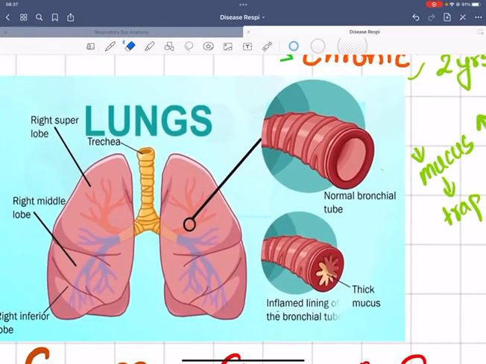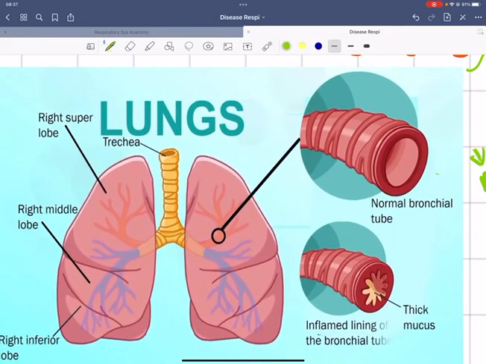This is the lungs, and we have the bronchi here. This is the trachea, and this is the bronchi, right? The bronchi branch off into different minor structures, also known as the bronchioles. And finally, we have the alveoli here. In this structure, we can see the normal bronchi. It has mucus glands, which secrete mucus in order to trap different foreign particles in the air so that they do not reach the alveoli of the lungs.